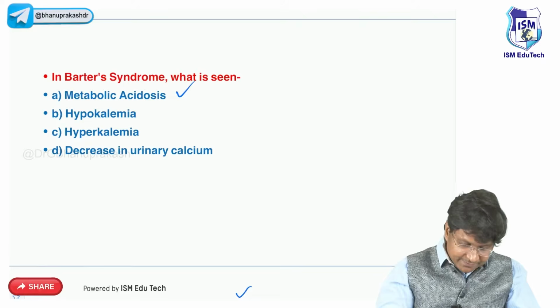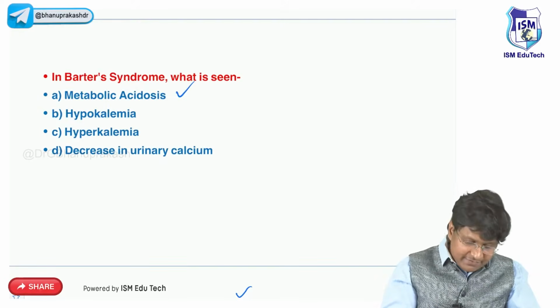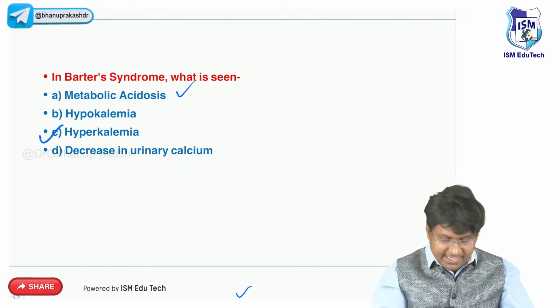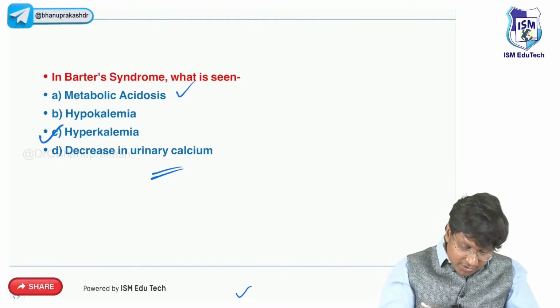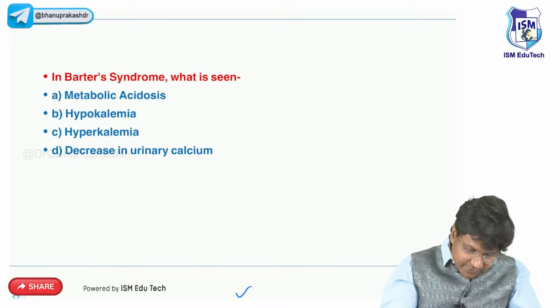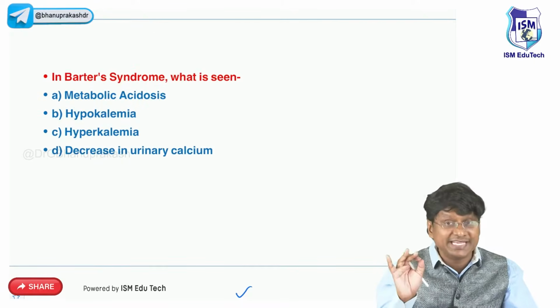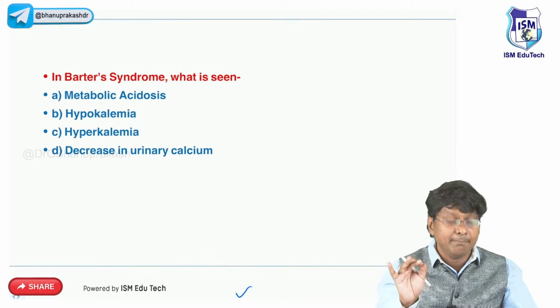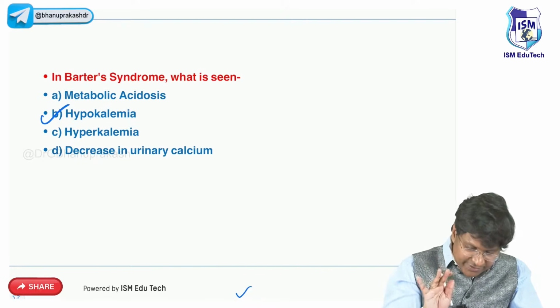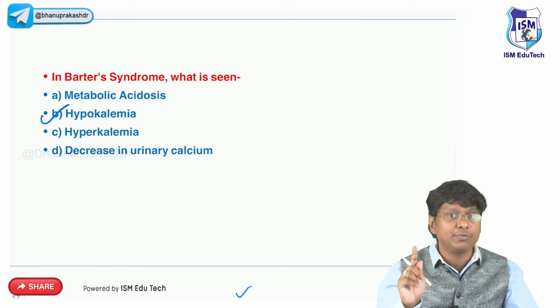So if you go back to the question, metabolic acidosis will be there and hypokalemia will be there, but hyperkalemia will not be there, and there will be decrease in the urinary calcium concentration. So one second. The question asked is what? Which of the following is being seen? In these individuals, what is being seen? It is hypokalemic metabolic alkalosis. I'm very sorry, it is hypokalemic metabolic alkalosis.